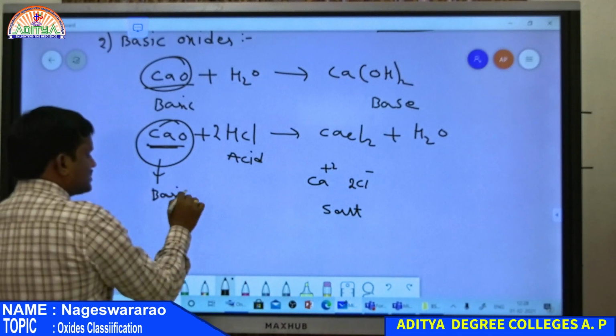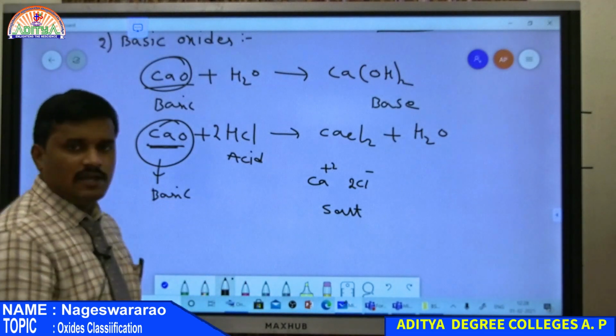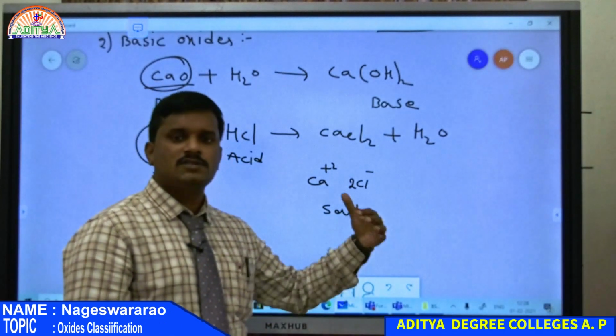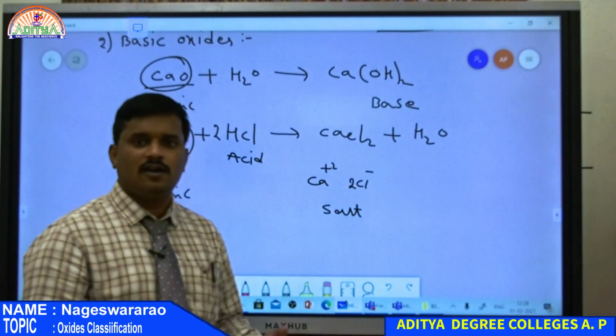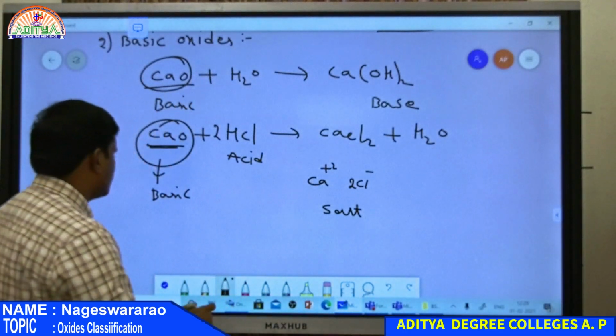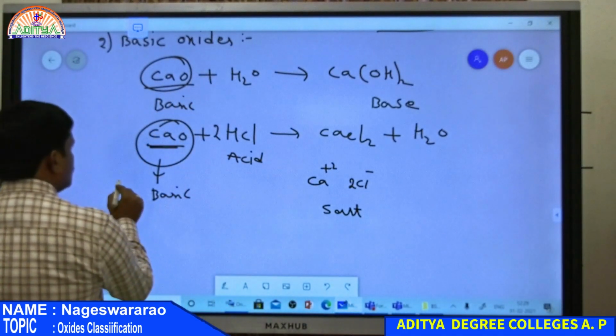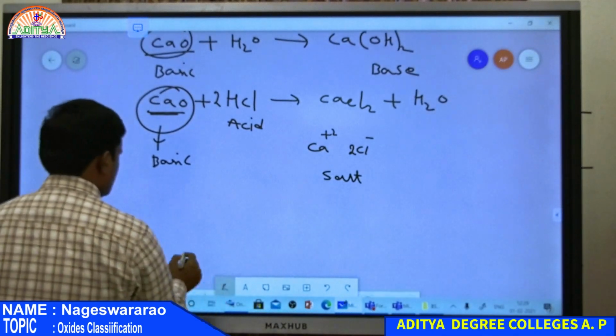So the characteristics of a basic oxide are: if it is reacted with water, it gives a base. If it is reacted with an acid, it gives a salt along with water. And one more example, Na2O, sodium oxide.